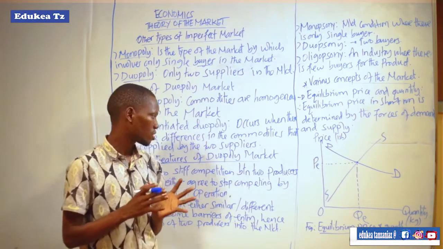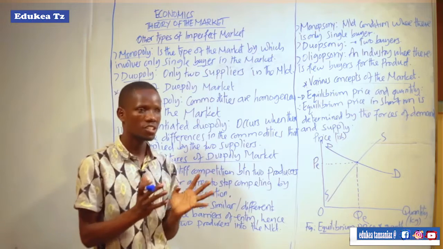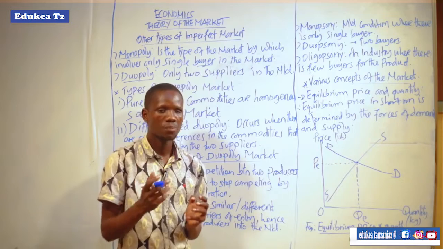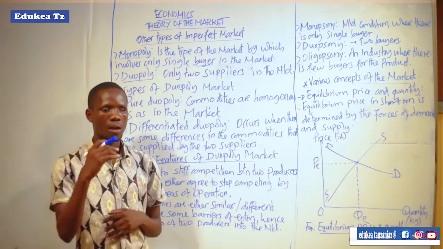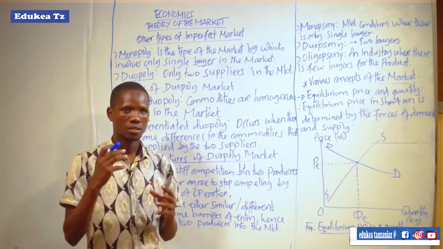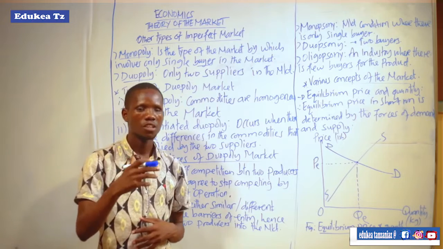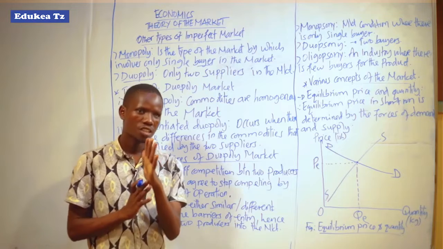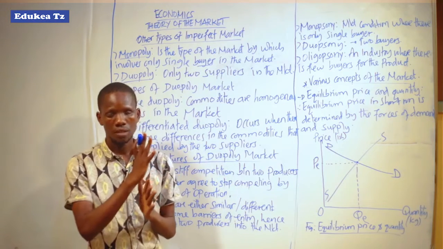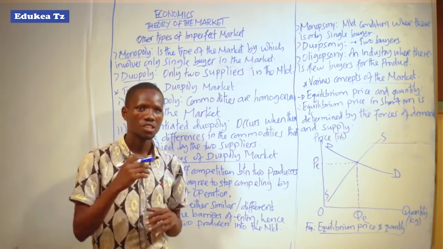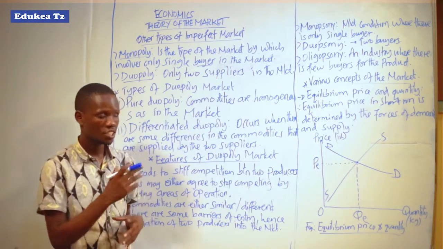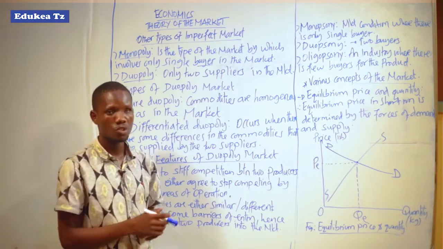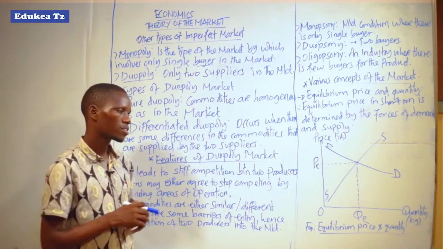So they can decide to divide areas of operation. If they expect a certain market where there is great demand for their goods, they can divide the market so that every supplier has an area where they will send the commodities and services to meet the market.